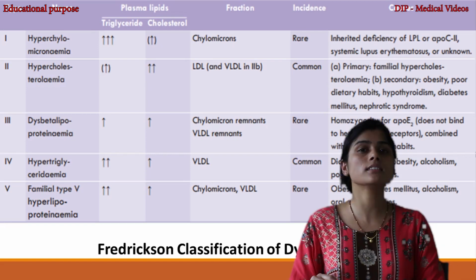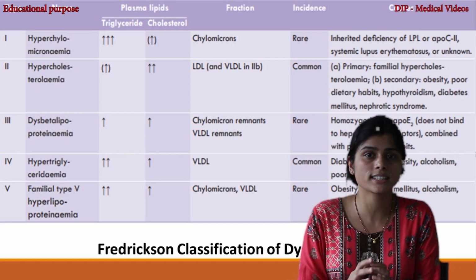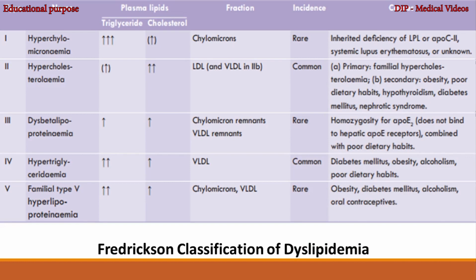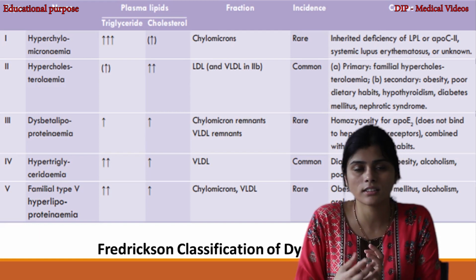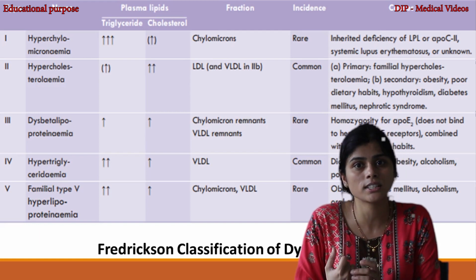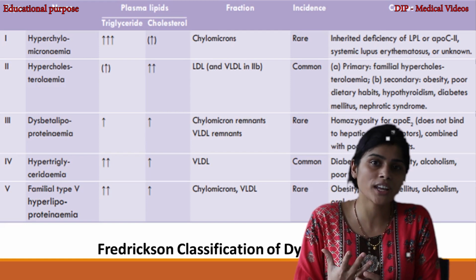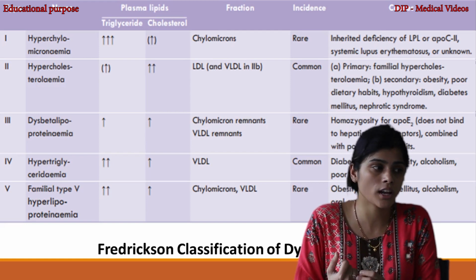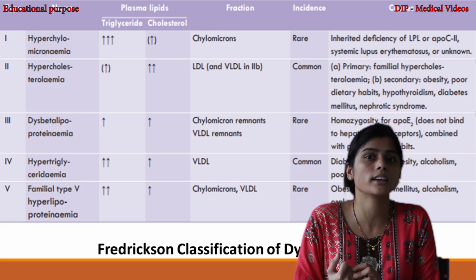Coming on to the clinical significance, or what are the diseases that can happen if you have deranged receptors or decreased activity of the enzyme, which can lead to a number of diseases. So Fredrickson has classified this. There is the Fredrickson classification of dyslipidemia, where it is classified into five types. We have type 1, type 2, type 3, type 4 and type 5.